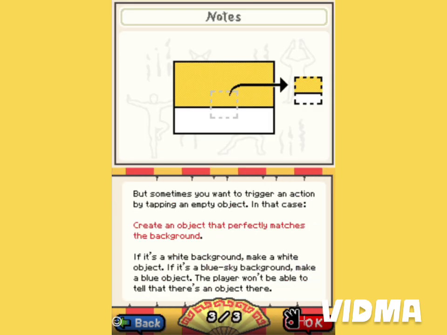But sometimes you want to trigger an action by tapping an empty object. In that case, create an object that perfectly matches the background. If it's a white background, make a white object. If it's a blue sky background, make a blue object. The player won't be able to tell that there's an object there.